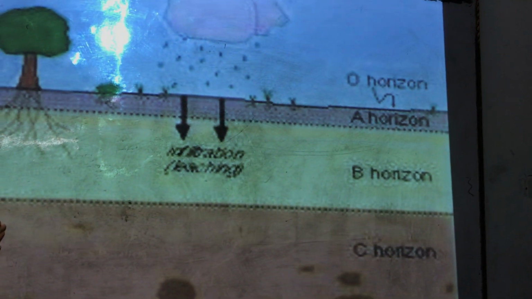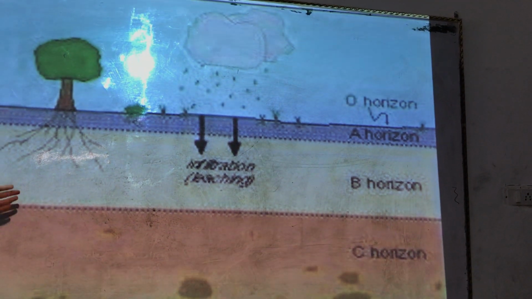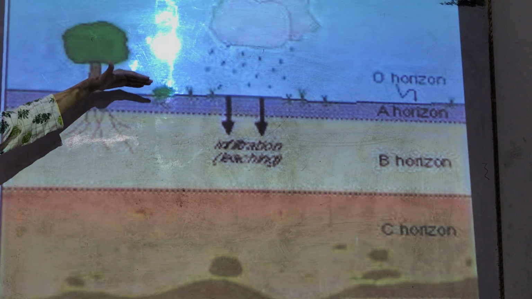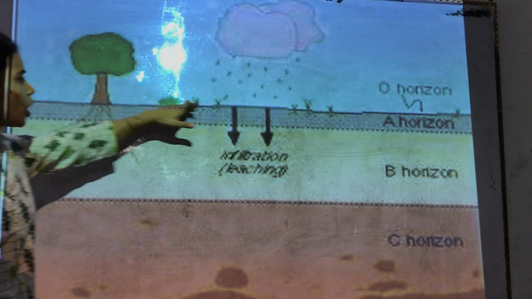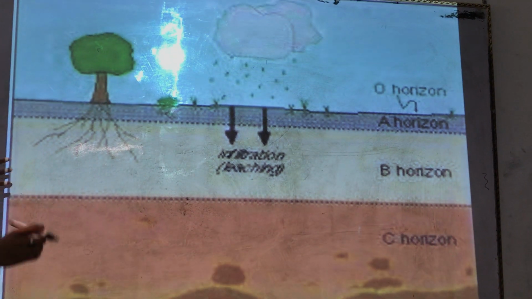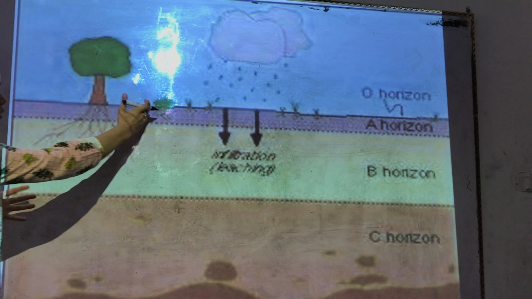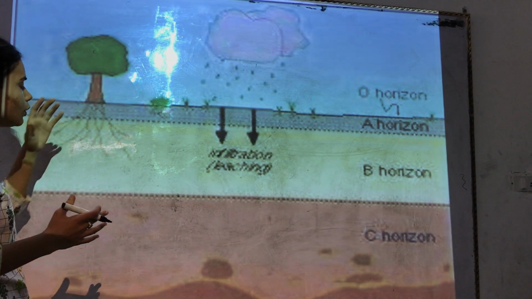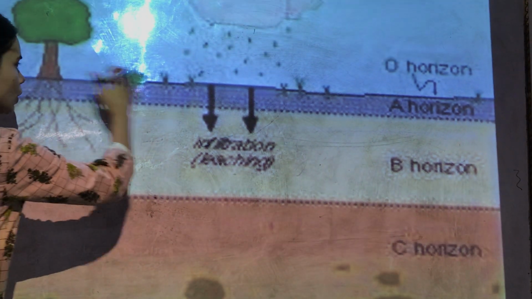Alright, so now if we look at the soil, you can see that soil has so many different sections. The soil which you see at the top is completely different from the soil at the bottom. Okay, we see only the top layer of the soil, but we never get to see the layers below the top soil. So today we will have a look at the various layers of the soil which are there below the top layer.